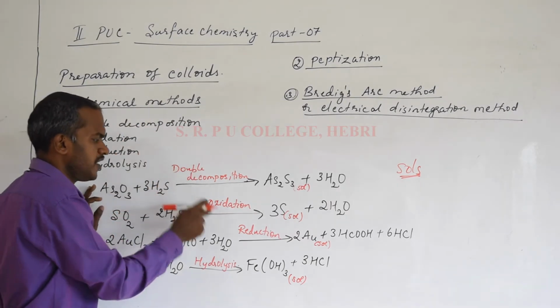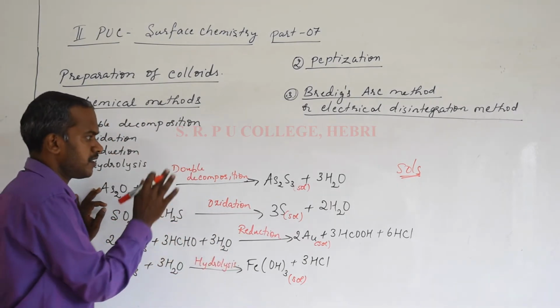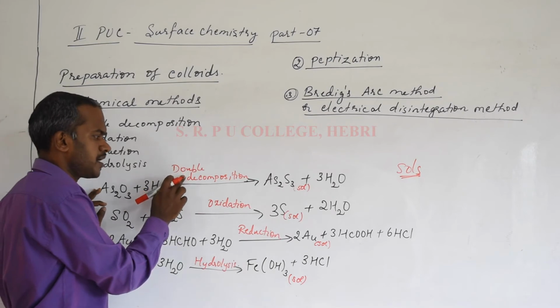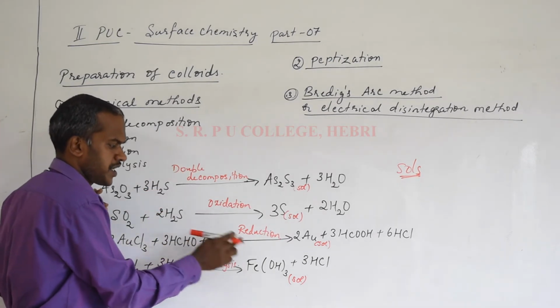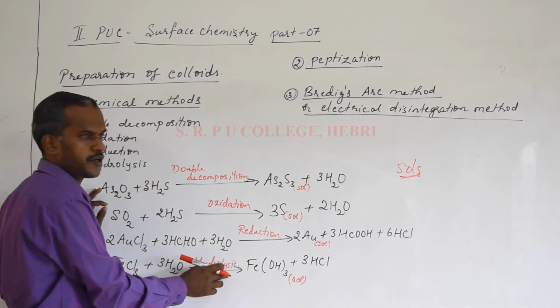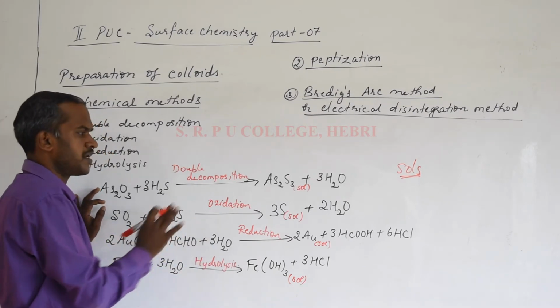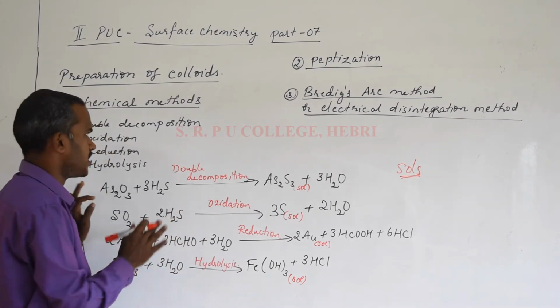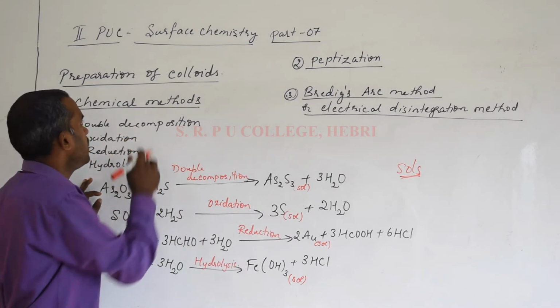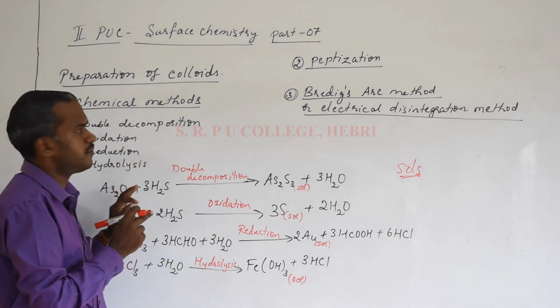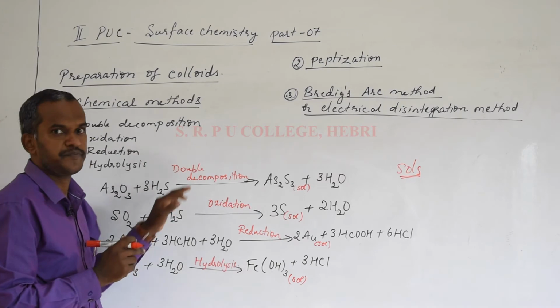Okay, so if any one of these is asked, you have to remember the reactions for double decomposition, oxidation, reduction and hydrolysis. Write and practice the equations so that you can remember the balanced chemical equations. Okay, so this is simple. That was the first method of preparation of sols, by chemical methods.